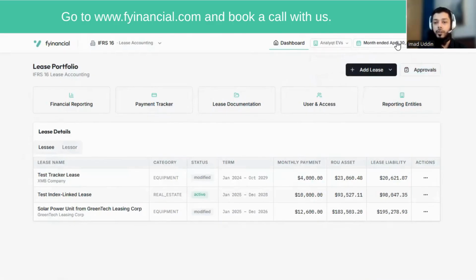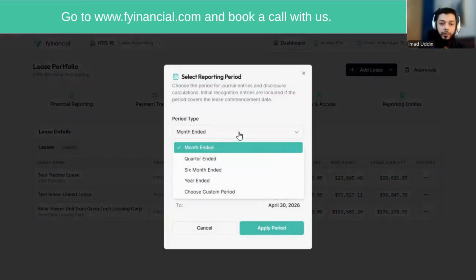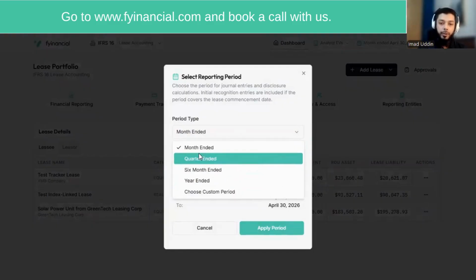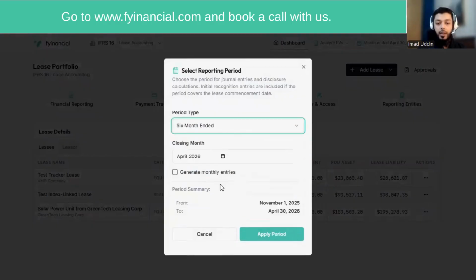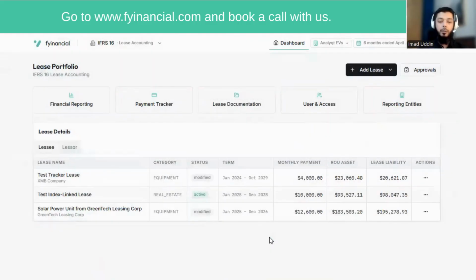Similarly, we can see there is a reporting period selector. We can select any reporting period, month ended, quarter ended, 6-month ended, and we can either generate combined journal entries for 6 months, or we can, let's say, generate monthly entries for each of the single 6 months. So we'll see how those journal entries work in a bit, but first let's come down to the place where we have financial reporting, payment tracker, lease documentation, user access, and reporting entities.